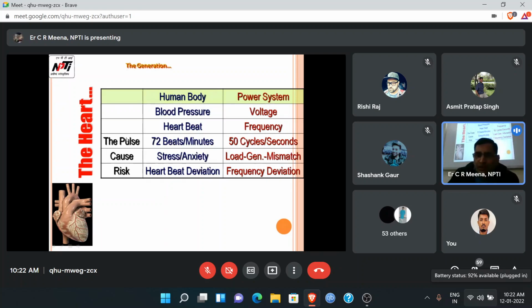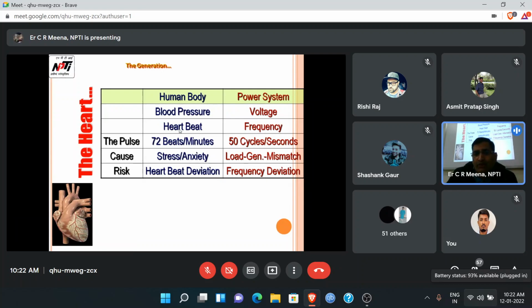So this is the human analogy. The human body has blood pressure, but the power system has voltage, which is equivalent to the blood pressure. The human body has a heartbeat of 72 beats per minute, but the power system has a frequency of 50 cycles per second. That is the pulse rate of the power system, and this is the pulse rate of the human.